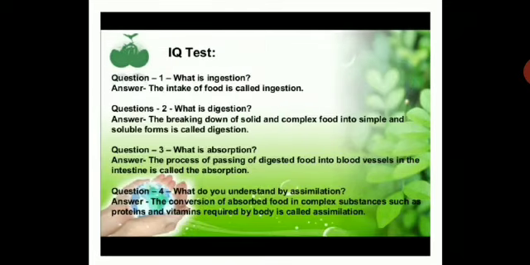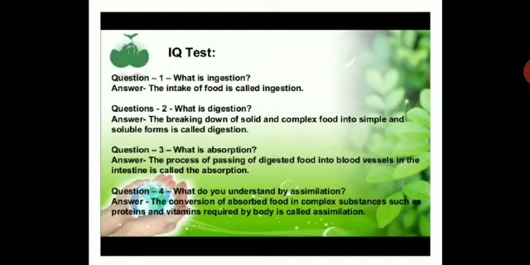Here we have a test for you. Just try to understand the concepts. What is ingestion? Ingestion is the intake of food. So when you eat food, that process is called ingestion. What is digestion? The breaking down of solid and complex food into simple and soluble form is called digestion. Then what is absorption? The process of passing of digested food into blood vessels in the intestine is called absorption.